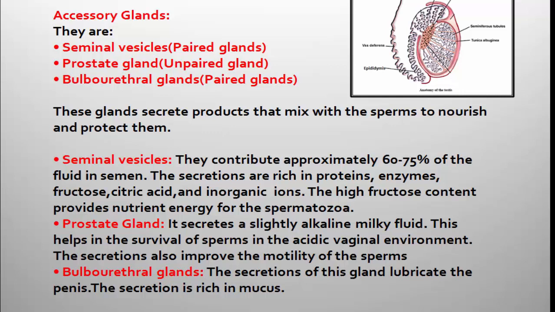The alkaline fluid of the prostate gland helps in the survival of sperms in the acidic vaginal environment and also improves the motility of sperms. The secretion of a bulbourethral gland is rich in mucus. It lubricates the penis at the time of sexual intercourse. So these are the three important accessory glands of human male reproductive system.